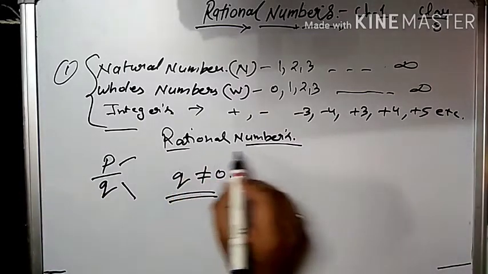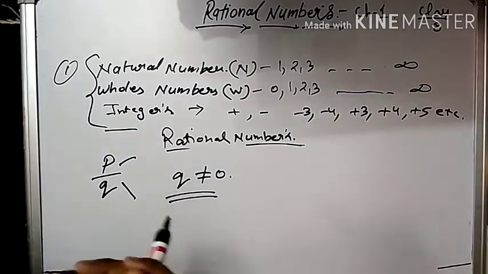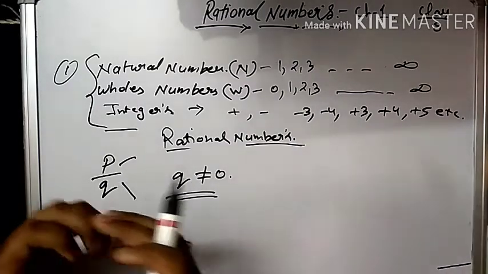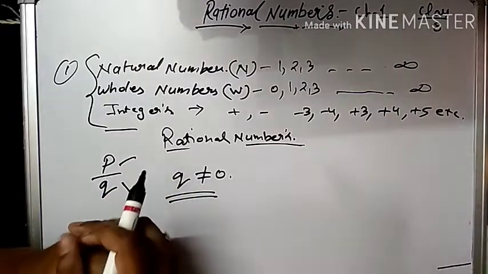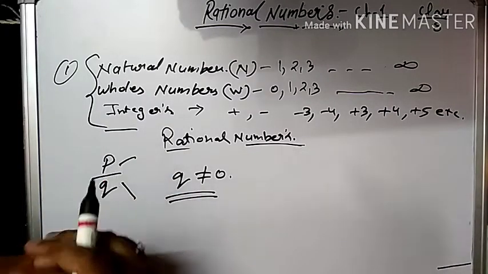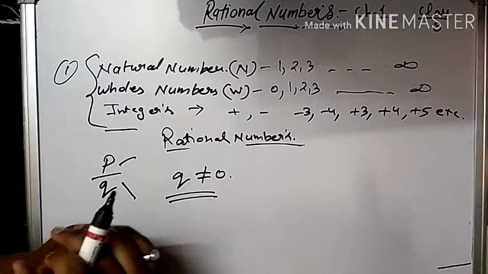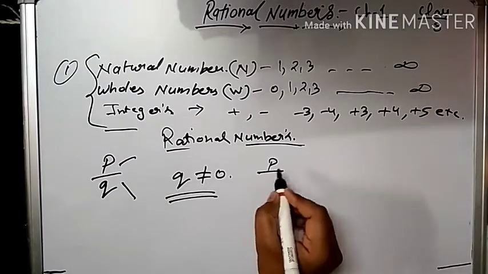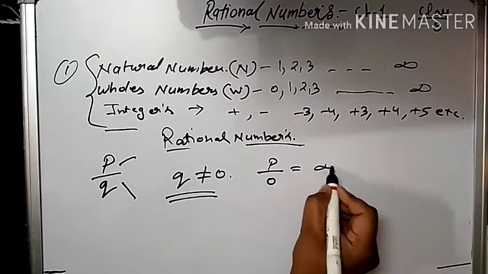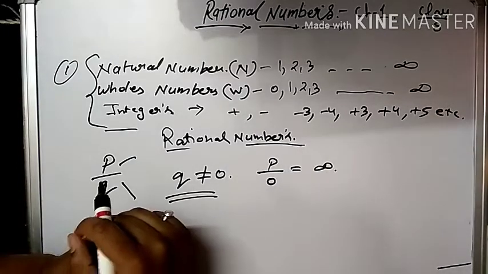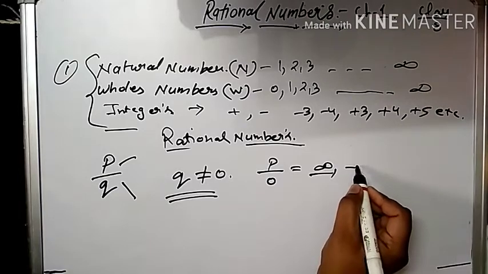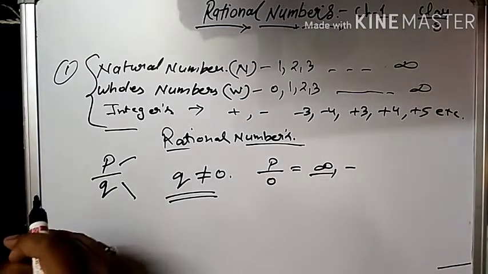We know that rational numbers are all numbers which we see in our day-to-day life. They can be positive numbers, negative numbers, decimal numbers, and fractional values also. These are all categorized as rational numbers. Now if we divide any number by 0, we get an infinite value, or we can say an error, which is not countable.